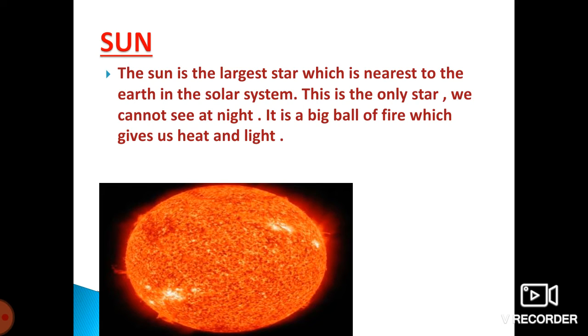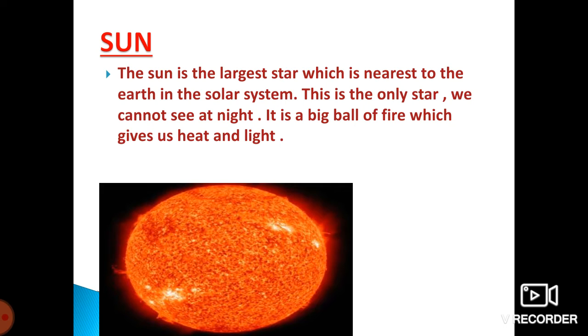Next, sun. The sun is the largest star which is nearest to the earth in the solar system. This is the only star we cannot see at night. It is a big ball of fire which gives us heat and light.